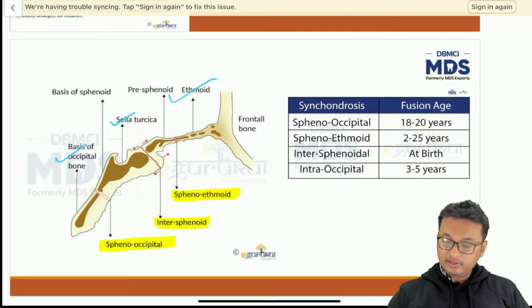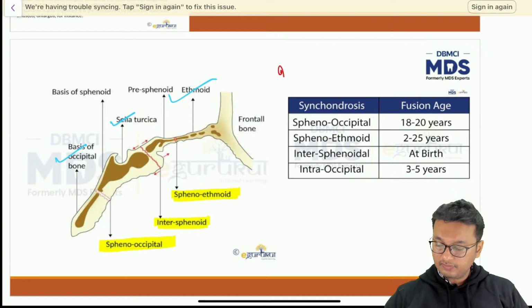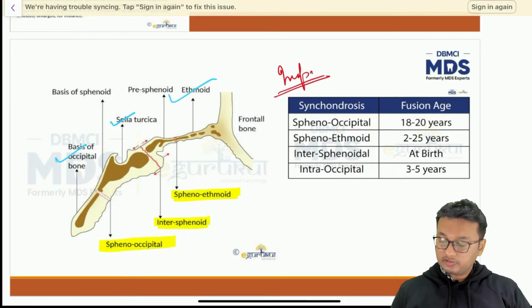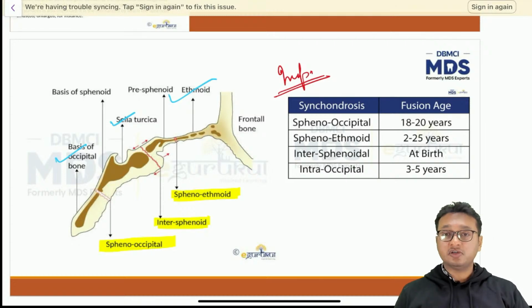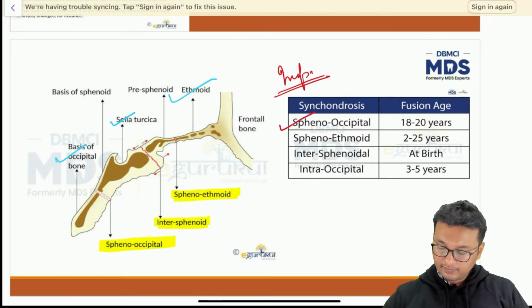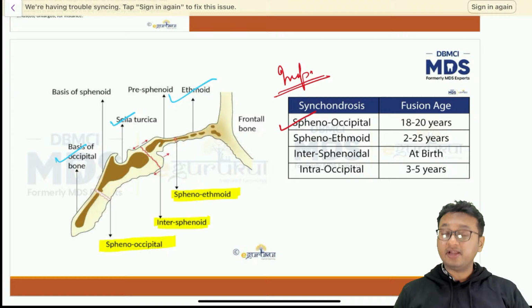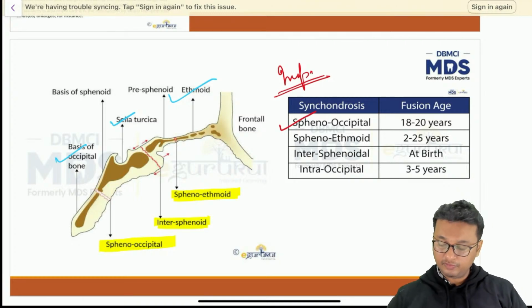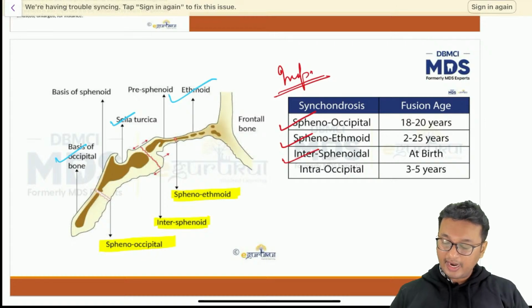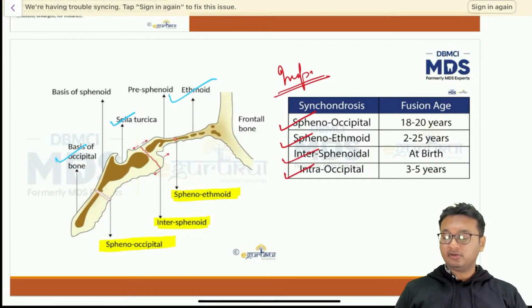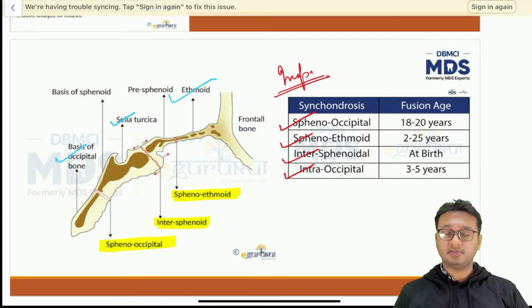So on the right, you have different times of fusion of the synchondrosis. Again, an important table. The spheno-occipital synchondrosis fuses by the age of 18 to 20 years. Spheno-ethmoidal by 2 to 25 years, such a variable timing in the time of fusion. Then intersphenoidal at birth, and intra-occipital synchondrosis fuses by 3 to 5 years after birth.